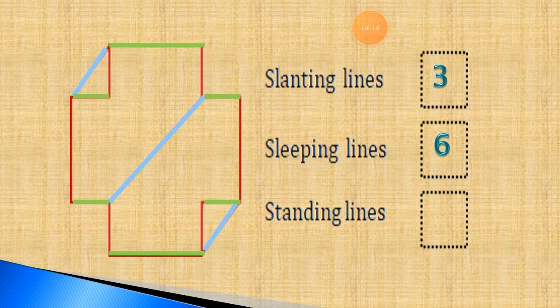So let's start overwriting. See this, I just overwrite with the black color. All the standing lines I will overwrite with the black color, so we can easily find out how many standing lines are given in the picture.